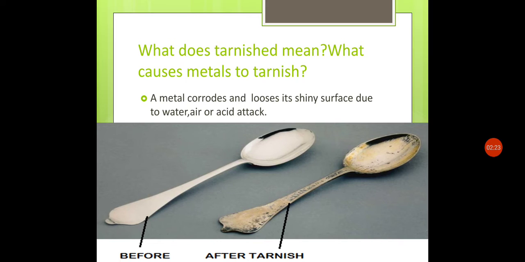What does tarnished mean? What causes metal to tarnish? Here you are watching a shiny spoon, and here this spoon has lost its shiny look. A metal corrodes and loses its shiny surface due to water, air, or acid attack. So water, air, or acid attack are the reasons for tarnishing. This is the condition before tarnishing, and this is the condition after tarnishing.